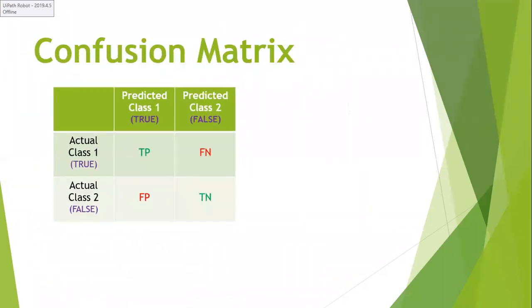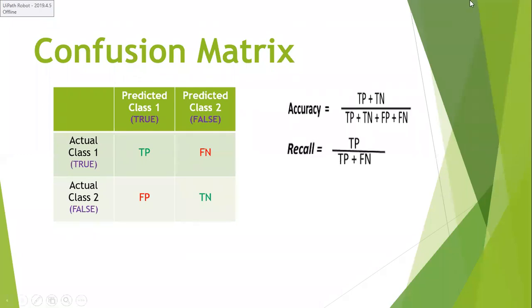Yesterday we already discussed this confusion matrix. Does anybody have any doubt regarding this confusion matrix? Otherwise, we'll go for a practical example directly. If you want, I'll explain again. Otherwise, I'll go further. Okay, I'll repeat.